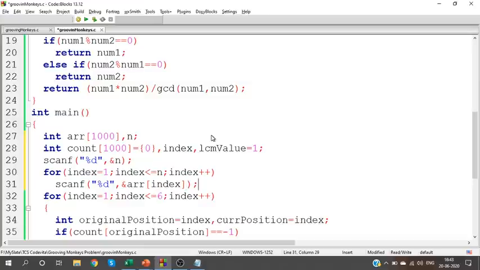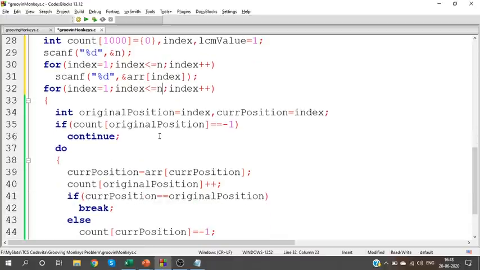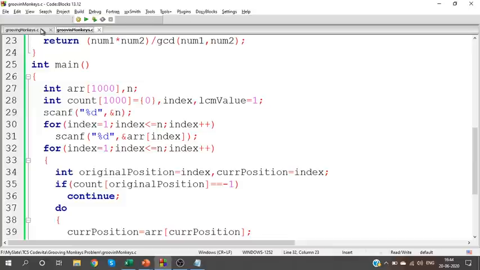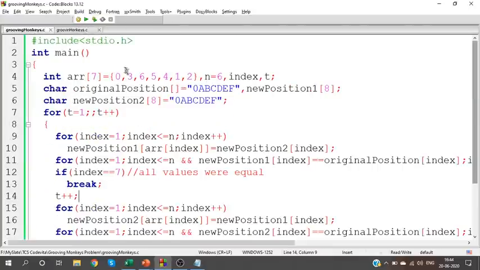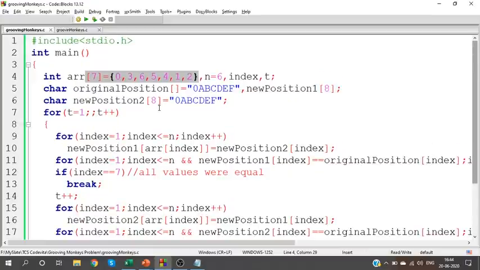Don't scan from the 0th index, scan from the first index, so less than or equal to n. That's it, so this will be your code. Similarly, here also, don't initialize the values, use scanf. But since we are not going to implement this program at all, it is not important to change it.